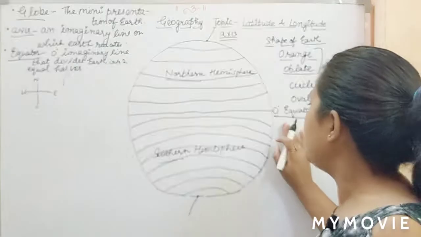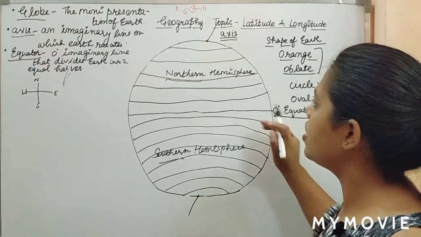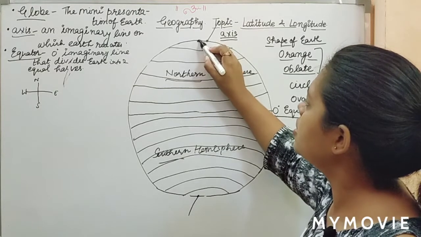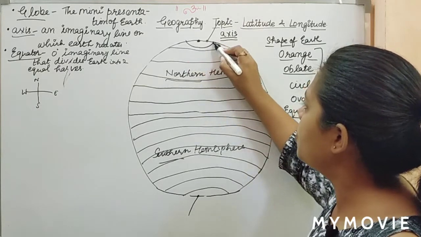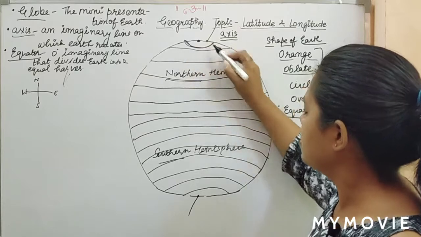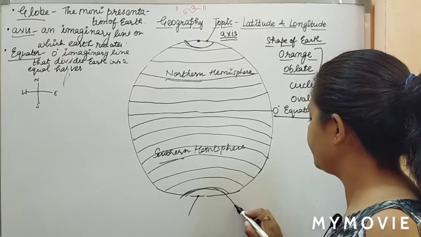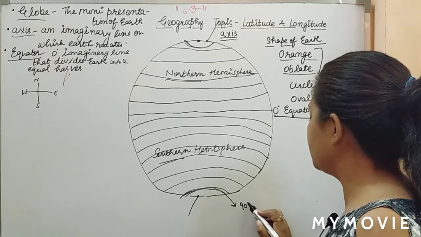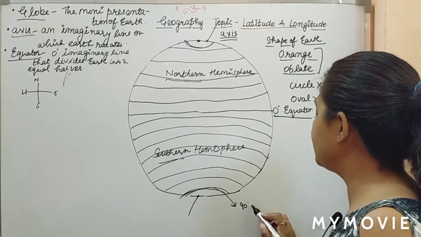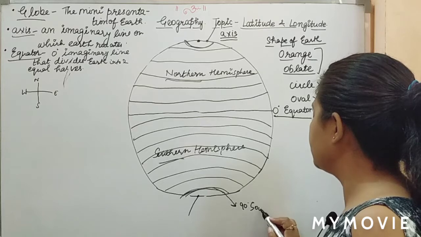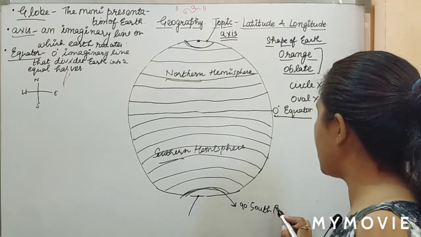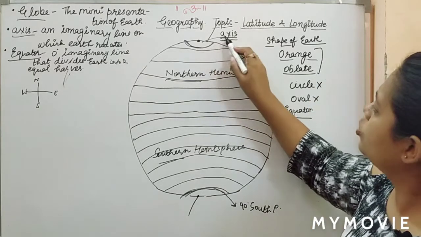Okay, now if the 0-degree line is your equator, then here are your poles, the north pole and the south pole, and that is your 90-degree line, that is your north pole and your south pole.